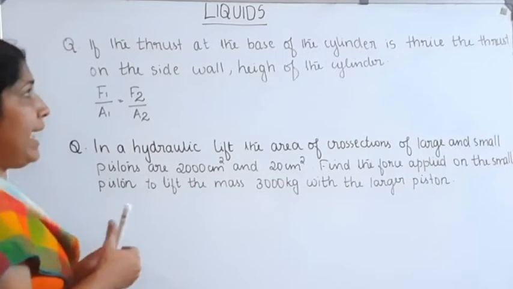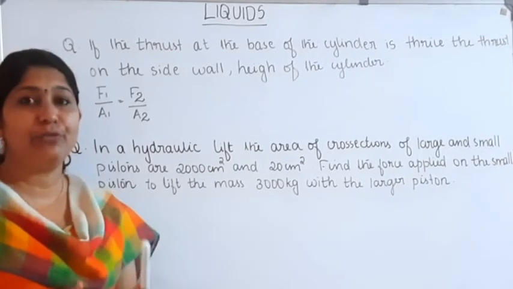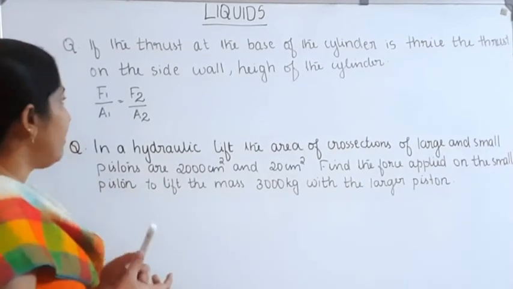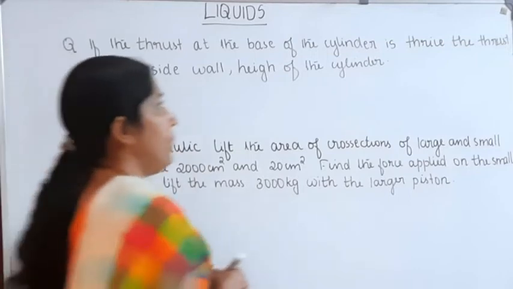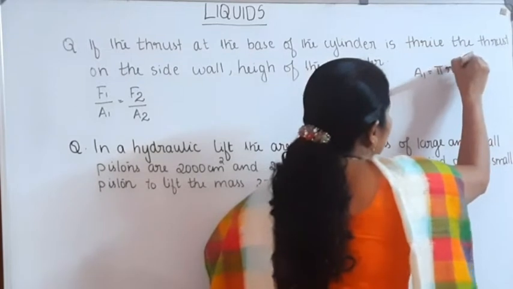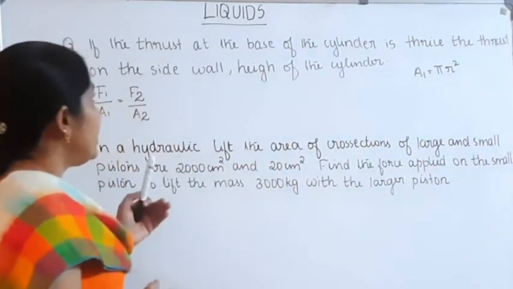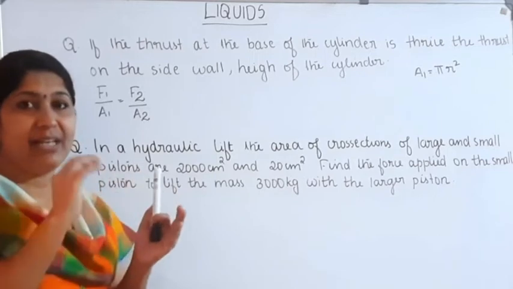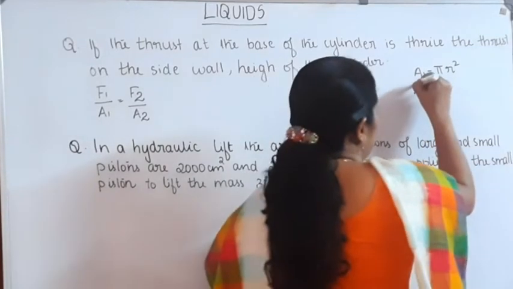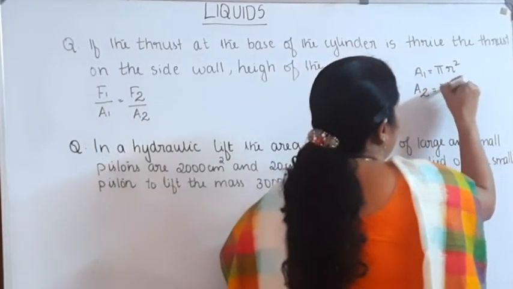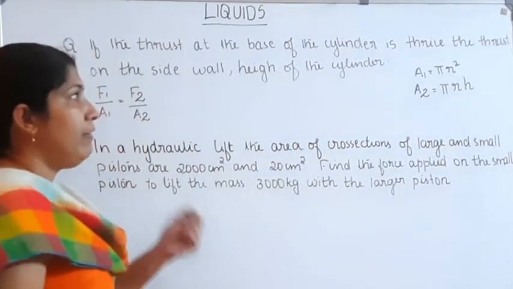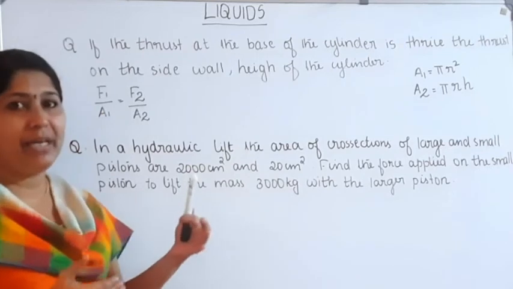What about the area of the base of the cylinder? Area of the base of the cylinder is equal to pi r square because it is circular in shape. So A1 is equal to pi r square. Then what about the area of the side walls? It's the curved surface area of the cylinder, that is equal to pi r h, where h is the height of the cylinder. So A2 is equal to pi r h.